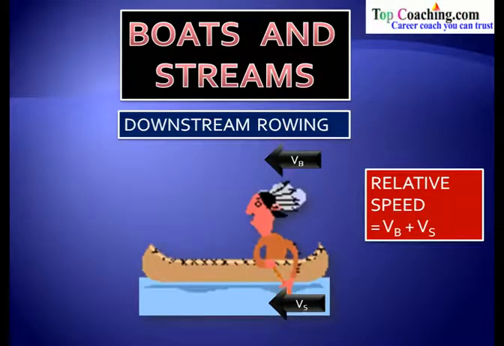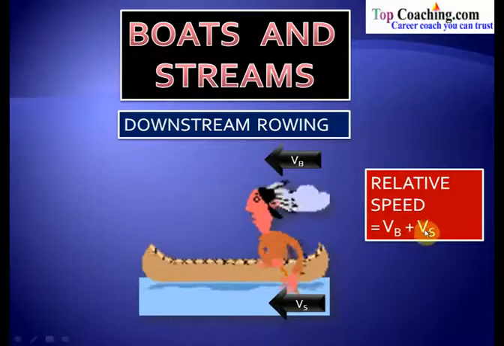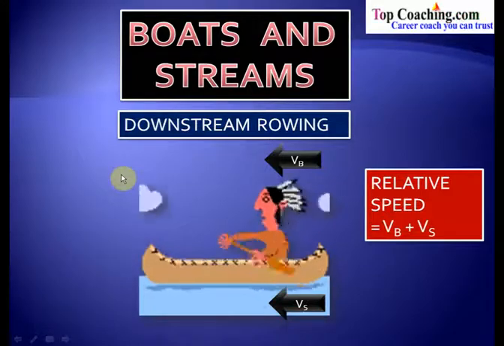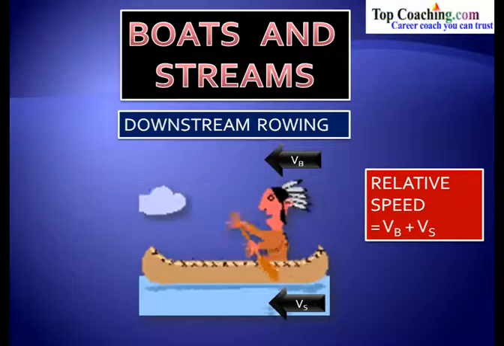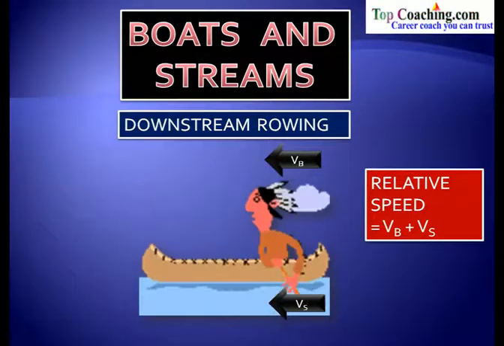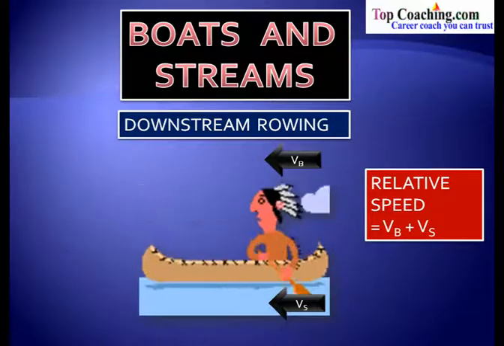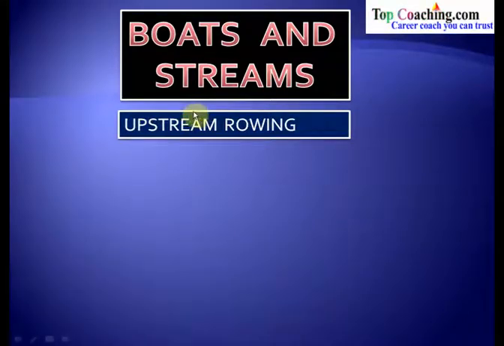So the net speed is more than the speed of the boat, and that is equal to Vb plus Vs. That is why in downstream rowing the net effective speed increases, and so it will take less time to reach the destination. Downstream rowing is a case when the speed of the boat is in the direction of the speed of the water current.